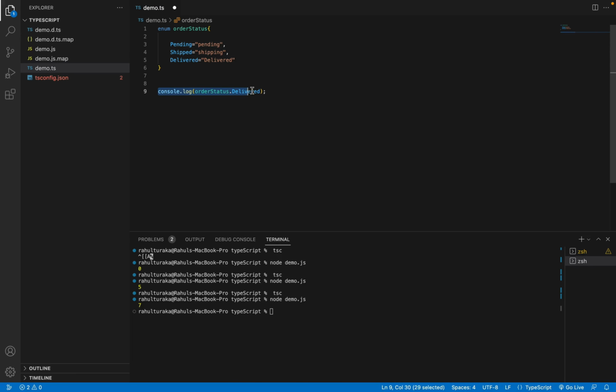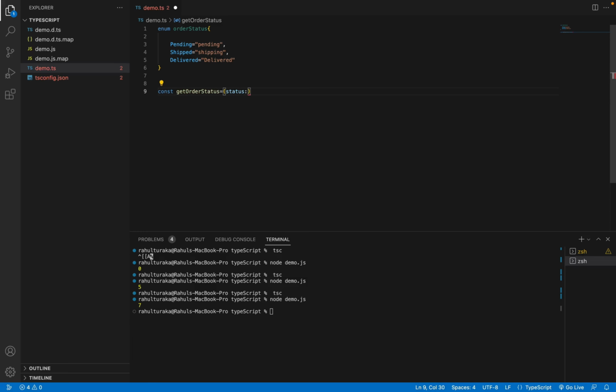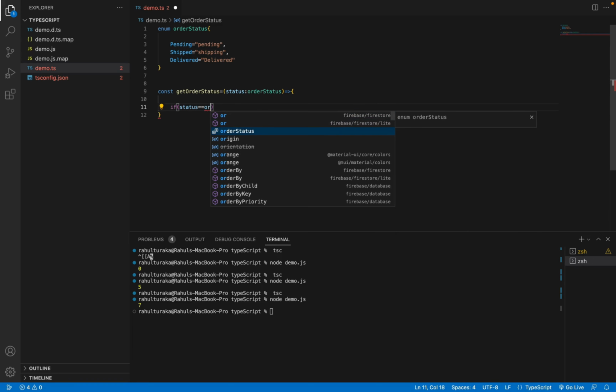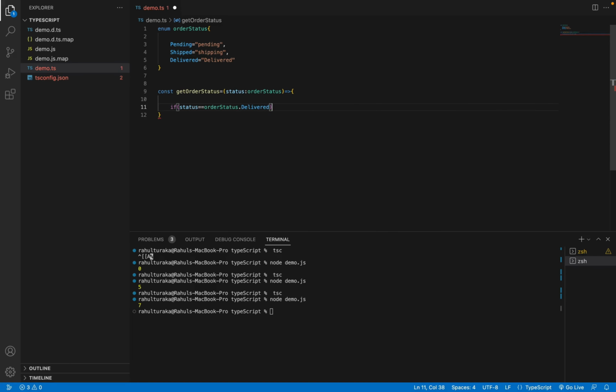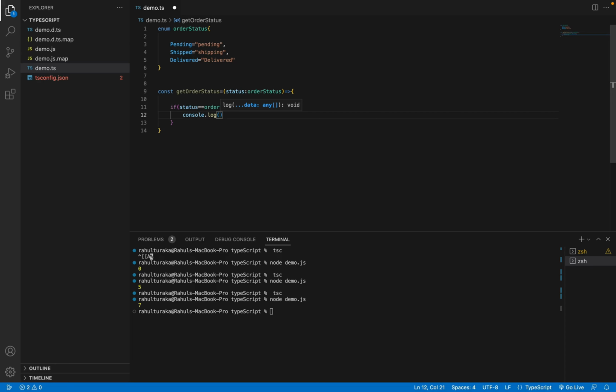So yeah. Now let me take a function. I'll write a function get order status. Here I'll take a status parameter, and I'll set its type to order status, and I will keep some checks inside this. Like I'll check an if condition. If the status is equal to order status dot deliver, then I will log console.log order is delivered.